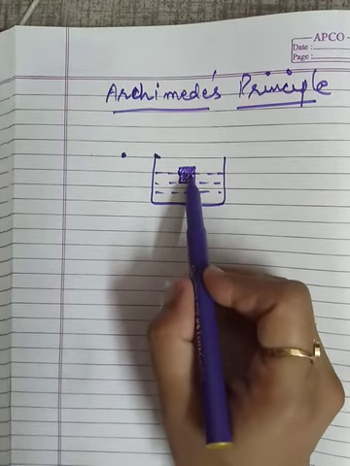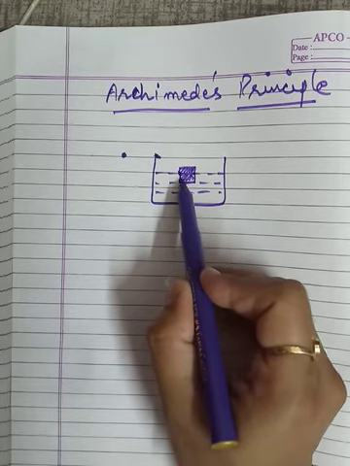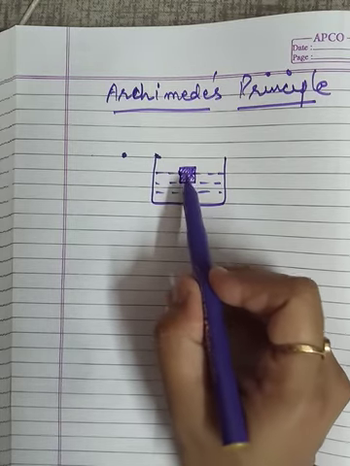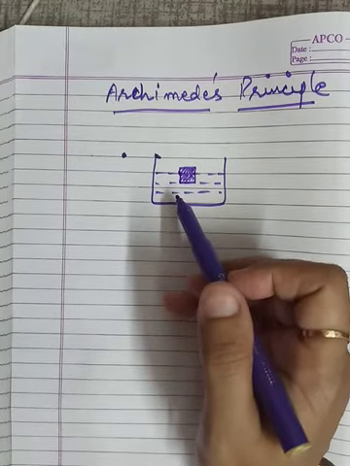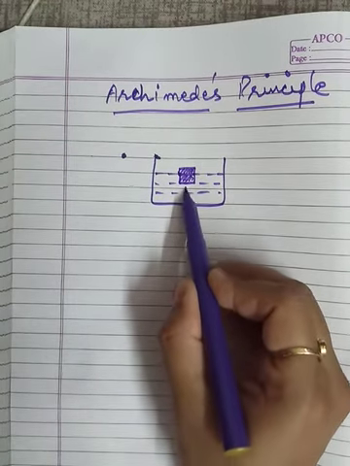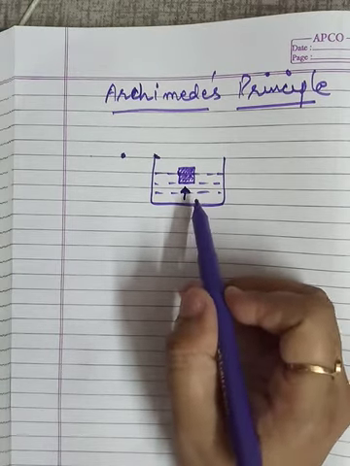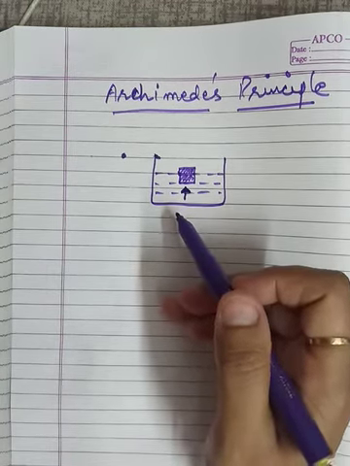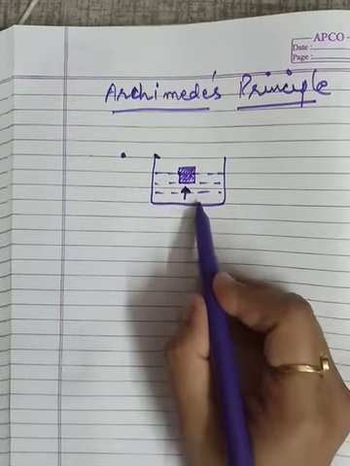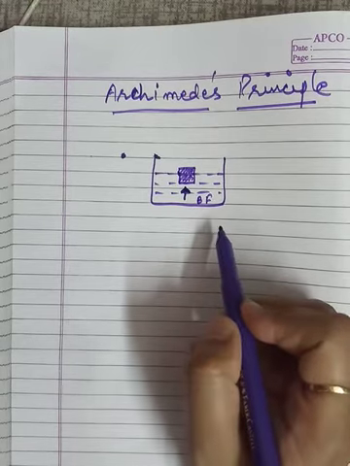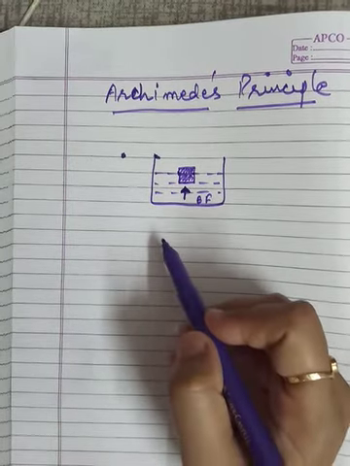So either it is fully immersed, or it will be partially immersed. In both the cases, the upward force is experienced by this object due to the liquid, due to the water or due to any fluid. So that upward force, that means buoyant force, is equal to the weight of the fluid displaced.